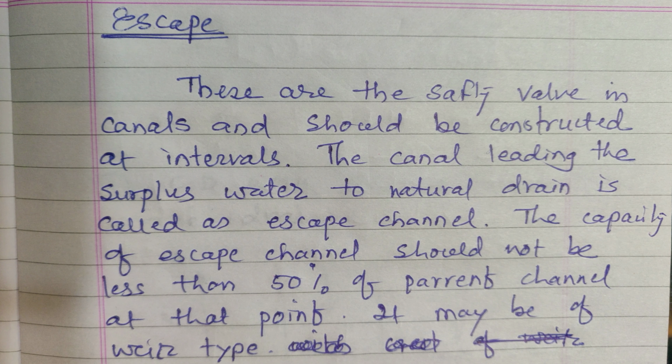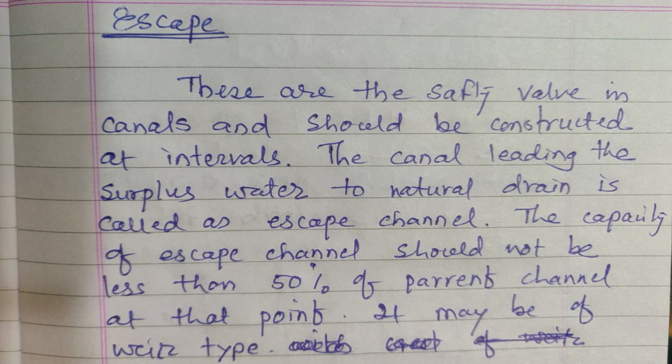The water level will rise in the canal. It will encroach on the freeboard of the canal, because of which the canal may breach, the canal may fail.